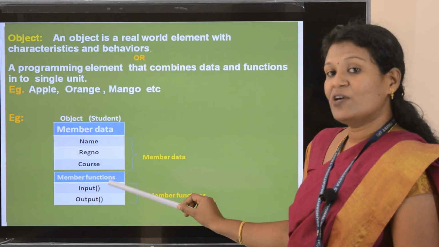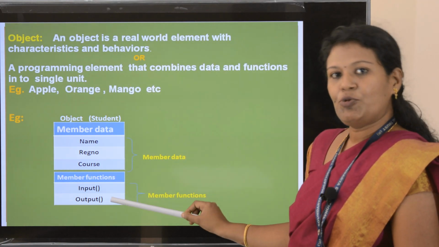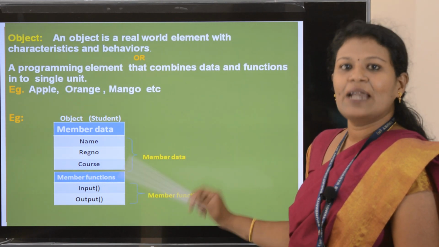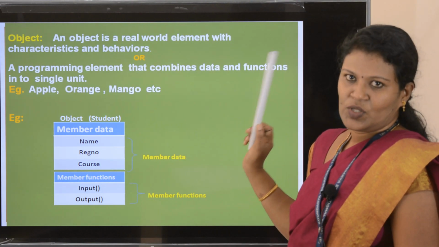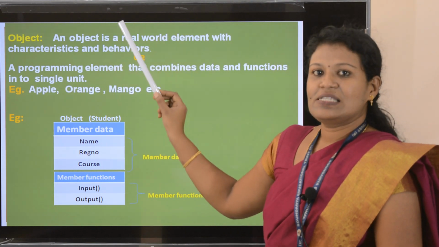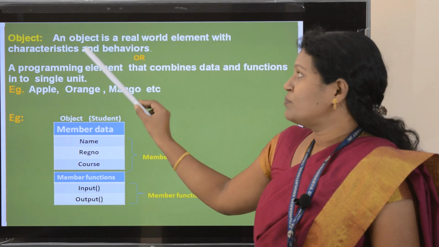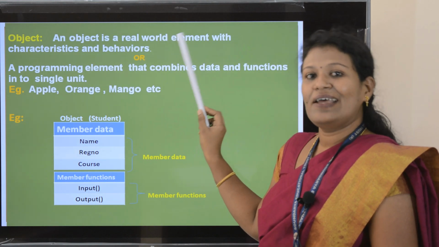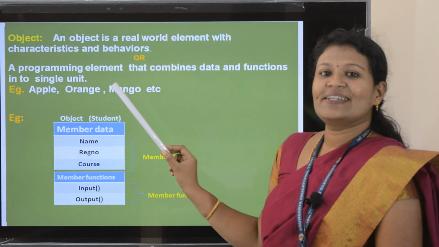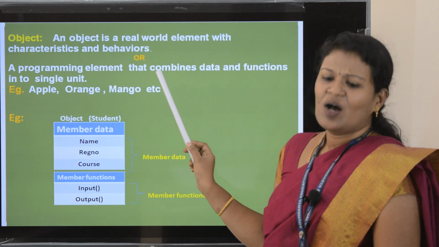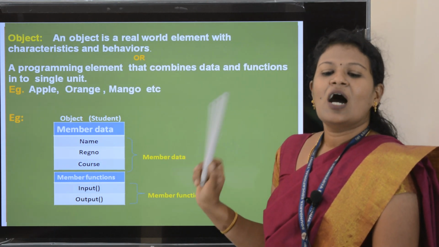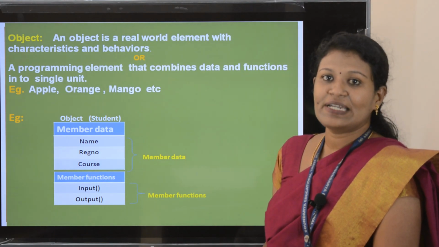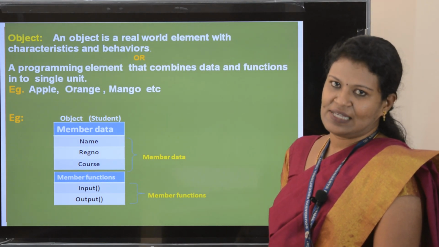And the member functions are input and output. Here I have given only two member functions. If you want, you can add more member functions to this. Okay, so here I'll say what an object is once more. Object: it is a real world entity or element with characteristics and behavior. Or in simple terms, an object is an instance of a class.